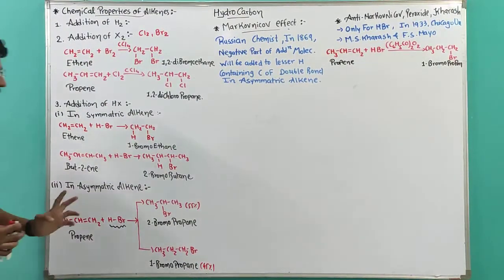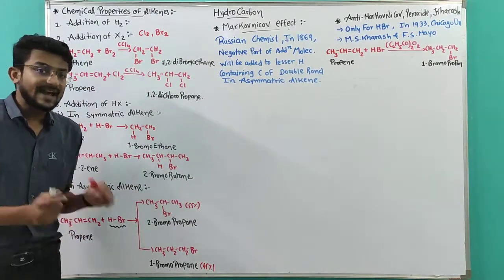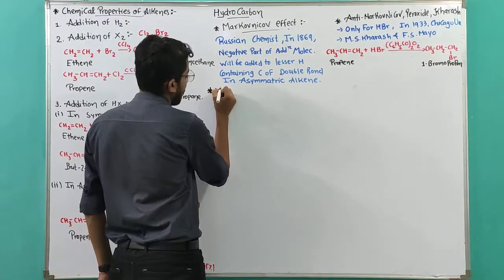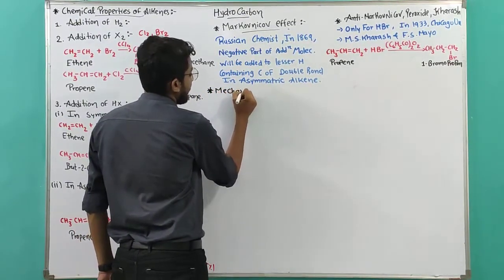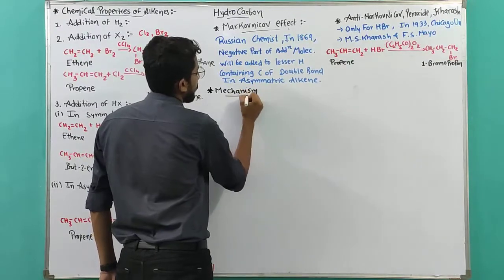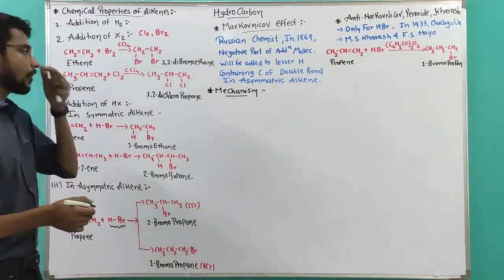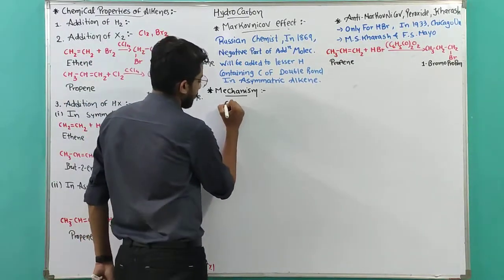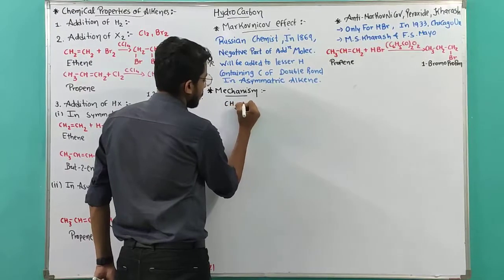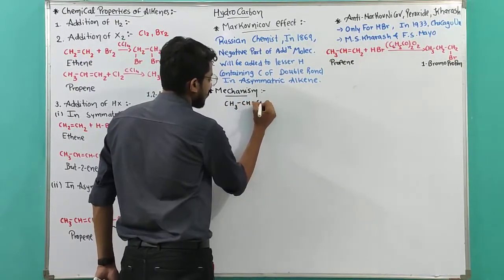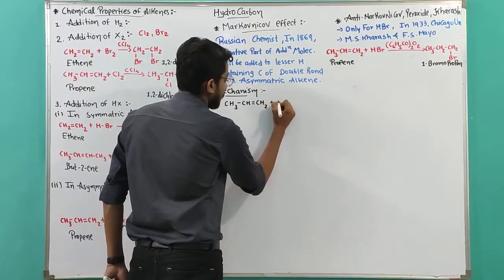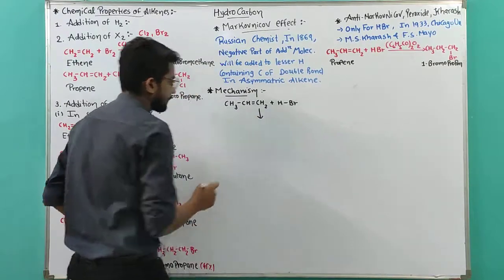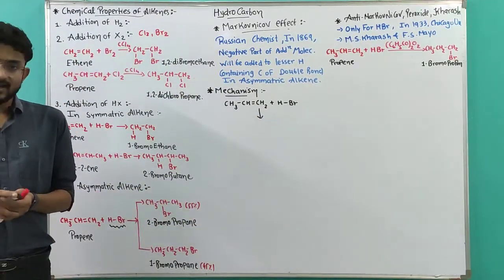Clear? Now let's discuss the science behind it. How is this going to happen? The mechanism for the Markovnikov effect. Okay, what do we have? We have HBr and propene. So propene, CH3 CH double bond CH2, plus HBr. Okay, this is undergoing the reaction.